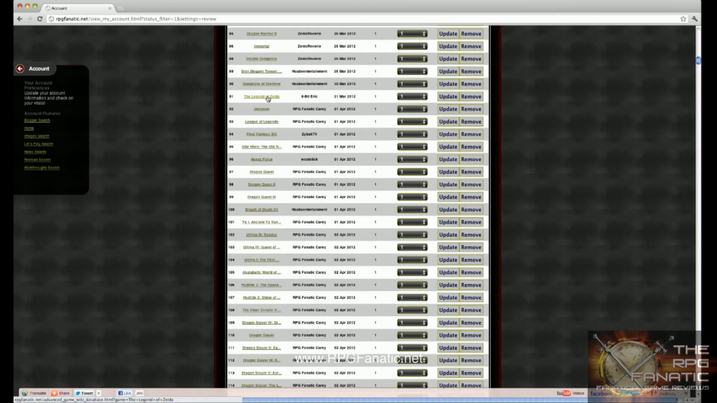8-Bit Eric added The Legend of Zelda. I'm leaving that in there simply because I know people are going to constantly be submitting this game. So I've got it in here, and I've justified it as that The Legend of Zelda has had enough influence in lots of computer RPGs to at least acknowledge inclusion. So, but it's not an RPG, guys. It really isn't. Anyway, Zybeck TV has added some games.